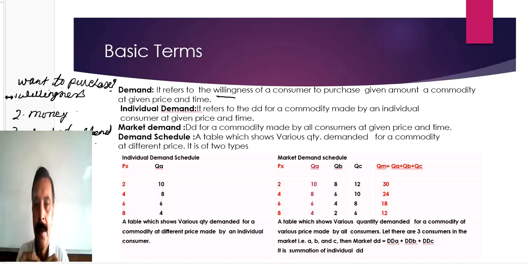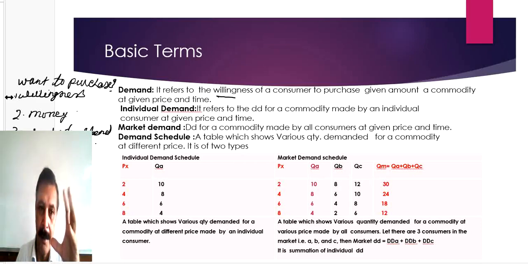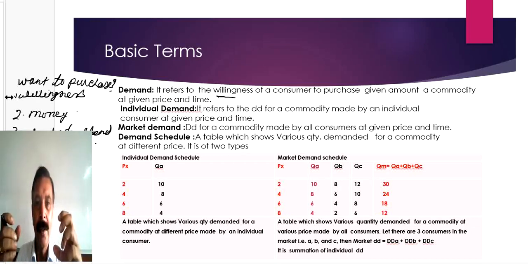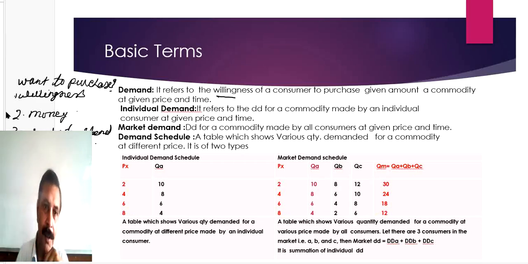Okay, suppose there are 2 friends, Ram and Mohan. This is the summer season. Ram wants to drink Pepsi. That is the first component.